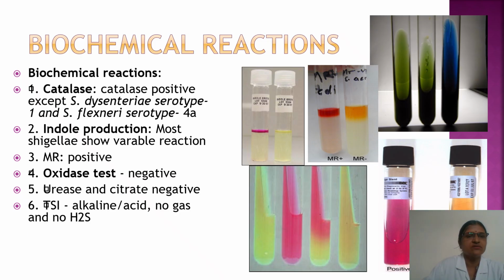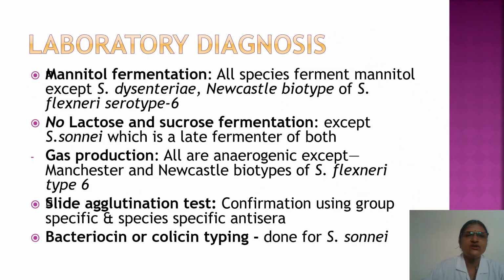Methyl red is positive, oxidase, citrate and urease are negative. TSI gives K by A, that is, slant alkaline and butt yellow, that is acidic in reaction, with no gas and no H2S. Mannitol is fermented in all the species except Shigella dysenteriae and the Newcastle biotype of Shigella flexneri serotype 6. Lactose and sucrose are not fermented except by Shigella sonnei, which is a late lactose fermenter. For gas production, all are anaerogenic except the Manchester and Newcastle biotypes of Shigella flexneri type 6.